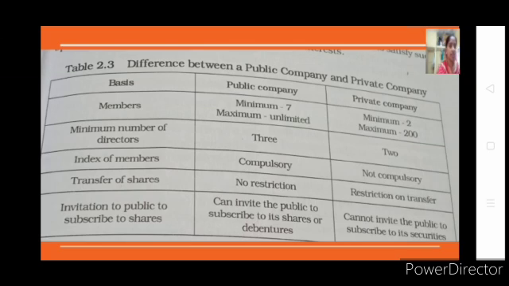If at all they ask what is public company, what is private company, then just write a public company is a company where the minimum members are 7, maximum are limited, where the number of directors are 3, where they can invite capital, that is they can invite public to subscribe its shares. Like this you can write about the public company. Same thing with private company, which can be asked for 2 marks.